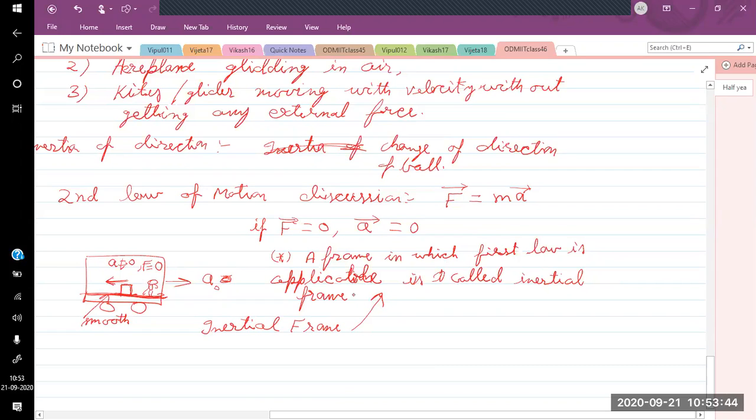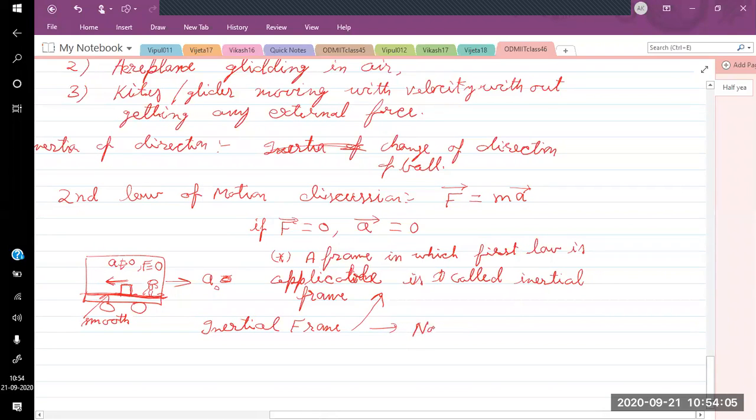And what are inertial frames? Actually, any frame which is not accelerated is an inertial frame. You can see this bus is accelerated, which is why the first law of motion is not applicable here.